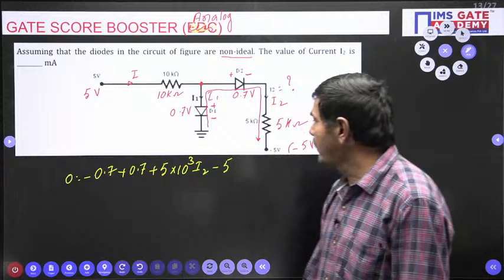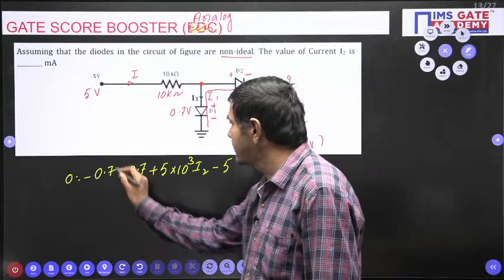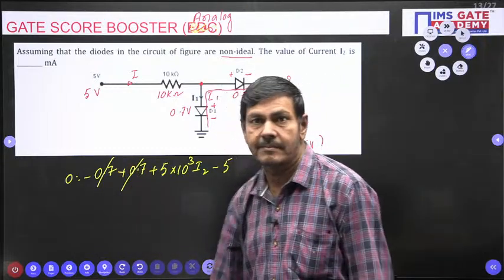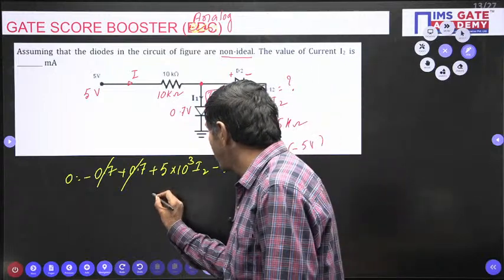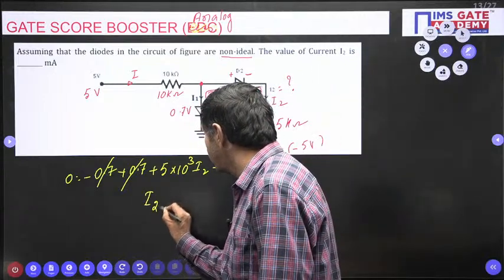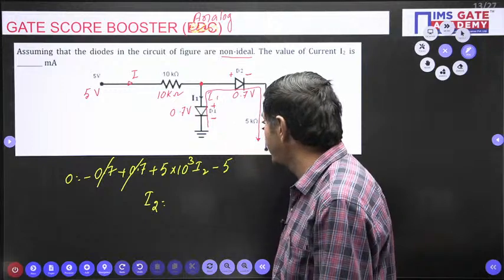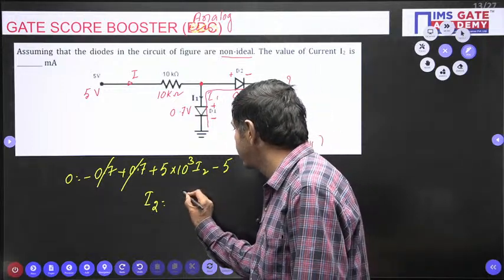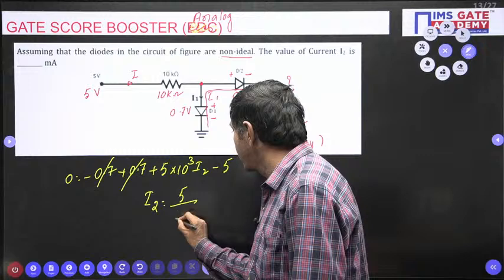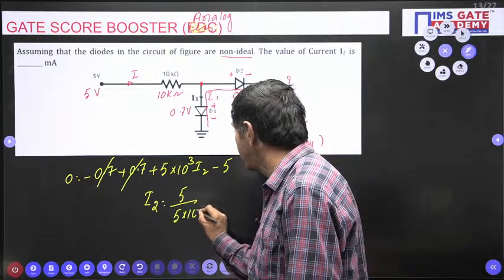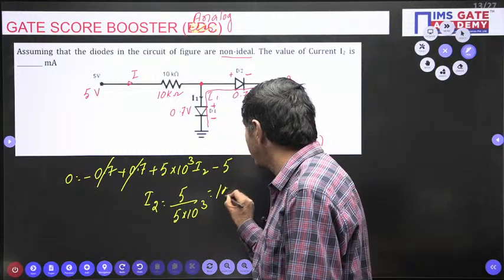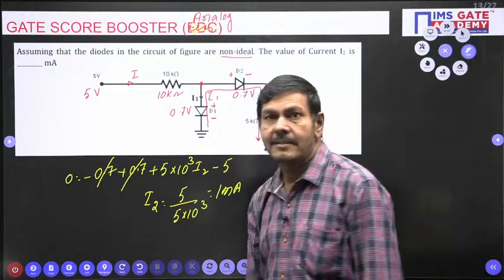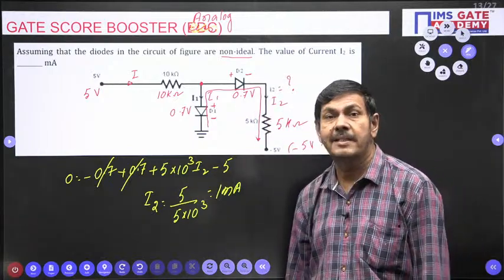Now, can you find what I2 is here? I can cancel the 0.7 and 0.7. I can get I2, the current passing through diode D2, directly. I2 is nothing but 5 divided by 5 into 10 to the power 3. It becomes 1 milliampere of current only.